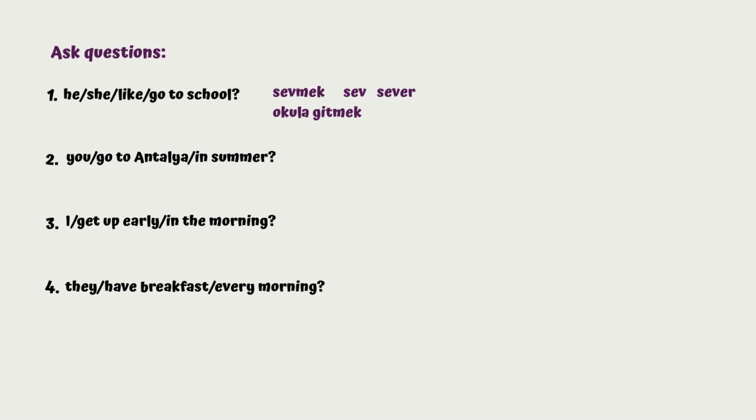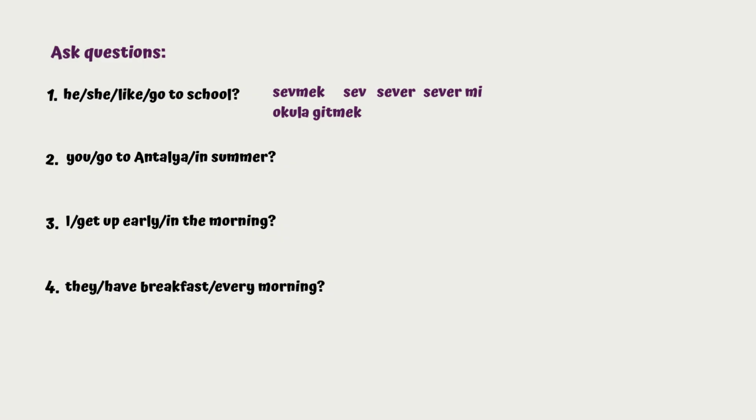Now I'm going to attach question form suffix. It was mi, mı, mu, or mü. Last vowel of sever is e, so I'm going to attach mi. So sever mi is written separately. Now I don't need to put any personal pronoun suffixes because we have o as the subject. Remember, o doesn't take any suffixes.